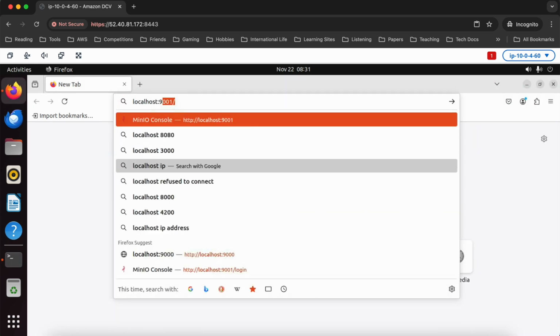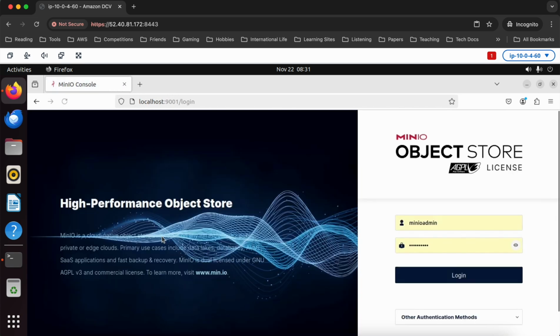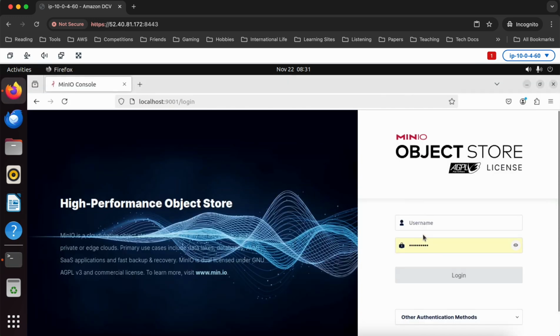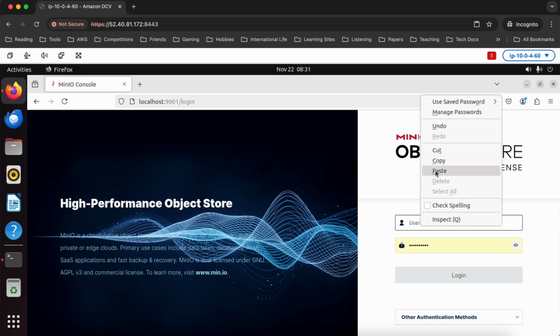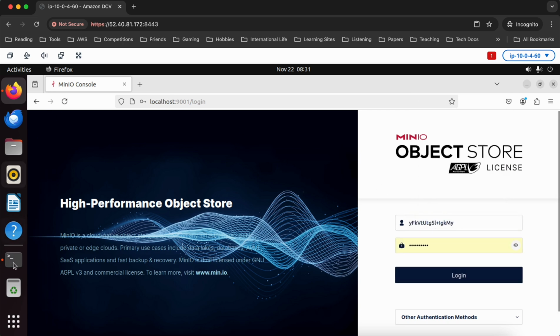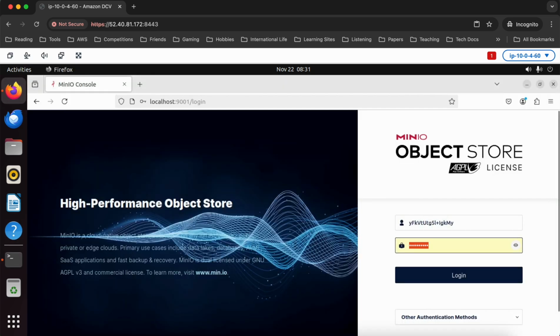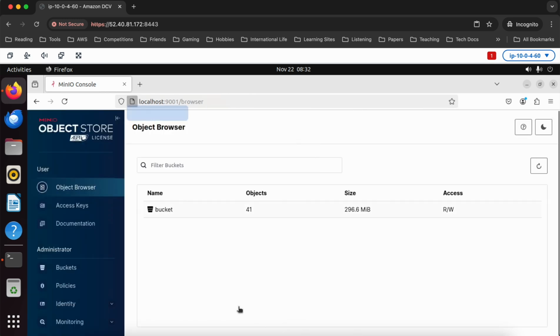And if you wanted to, you can also actually access MinIO through a web browser. So if you prefer to do that, the way to do that would be to go to localhost 9001, and then this username and password here, what you would actually do is, again, these are the ones from the docker inspect command that we just ran, right? So if I take that and do copy, and I go back and paste that in here as the username, super long, ugly username, and then I go back and do the same thing for the password, just this part, copy. And then we go back and we paste, log in, save those, and of course, there you go.